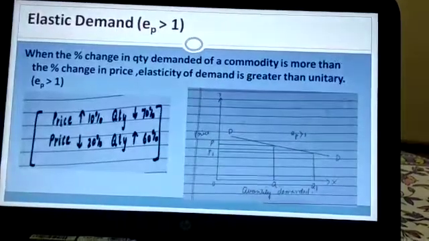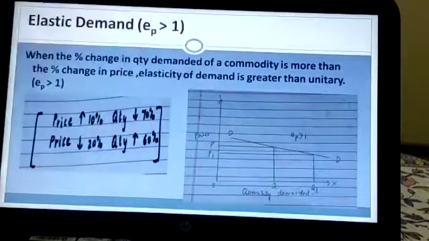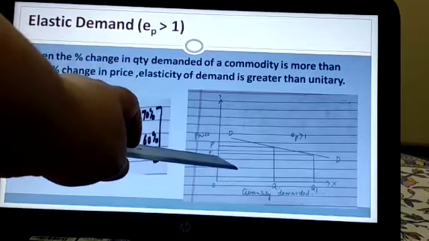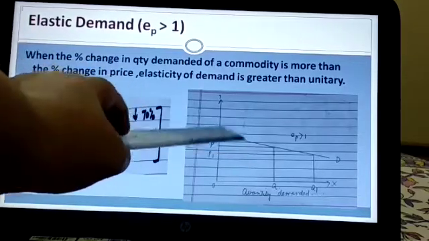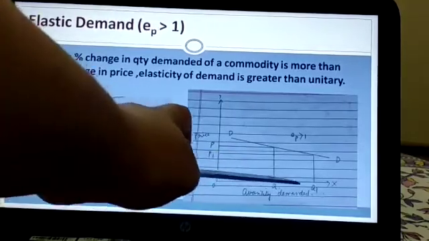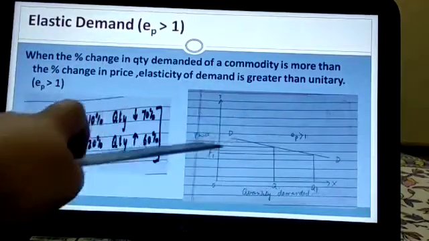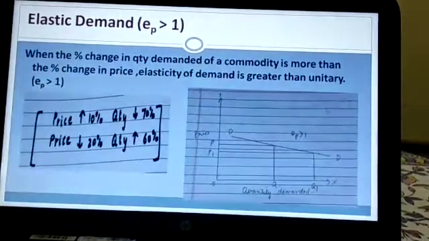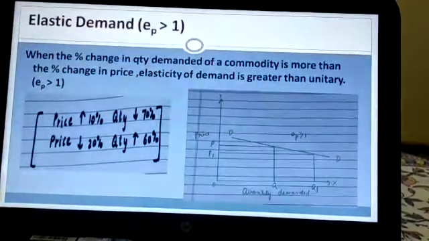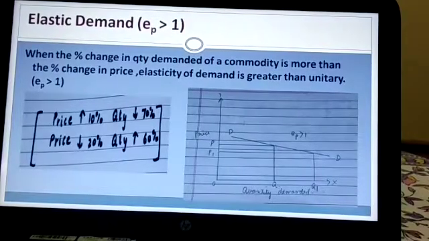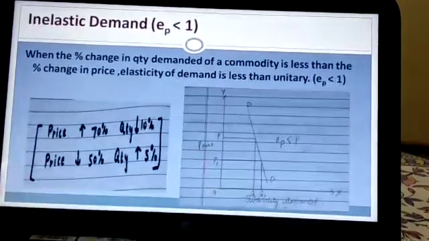When the initial price is P and quantity is Q, and the price falls by a very small percentage, there is a huge change in quantity to Q1. The price falls from P to P1, and quantity increases from Q to Q1. So the curve needs to be a little bit flatter. EP greater than 1: less change in price but a huge change in quantity. Now we move on to the last type.